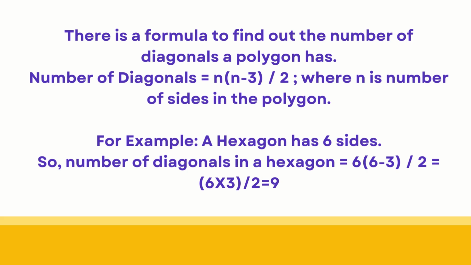So let us take an example. A hexagon has 6 sides. So the number of diagonals in a hexagon will be, just replace n with 6, and the formula becomes 6 multiplied by 6 minus 3, divided by 2. Hence the answer will be 9. A hexagon has 9 diagonals. So you can find out the number of diagonals of other polygons. Students, let me know in the comment box how many diagonals a septagon has. A septagon means a polygon with 7 sides.